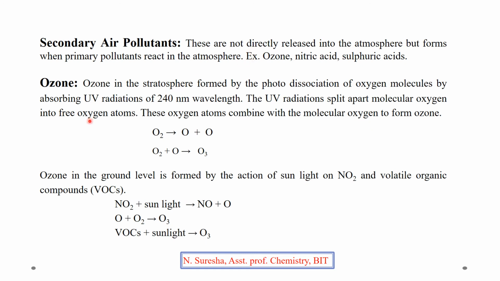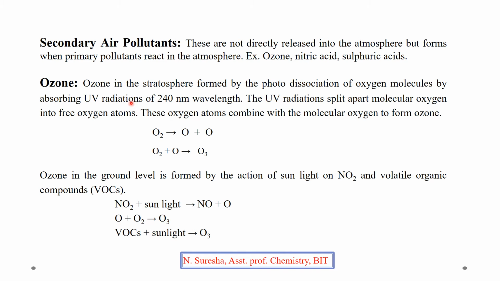Secondary air pollutants. We have discussed the primary air pollutants. They are the pollutants that are directly released into the atmosphere, like oxides of carbon, oxides of sulfur and oxides of nitrogen. But secondary air pollutants are not directly released into the atmosphere. They form when primary pollutants react in the atmosphere, like ozone, nitric acid, sulfuric acid, etc.